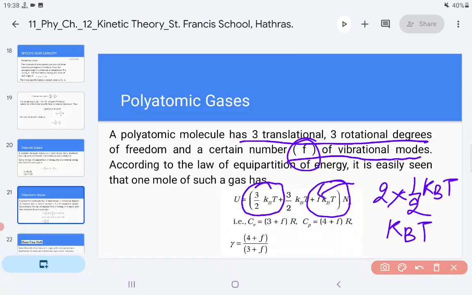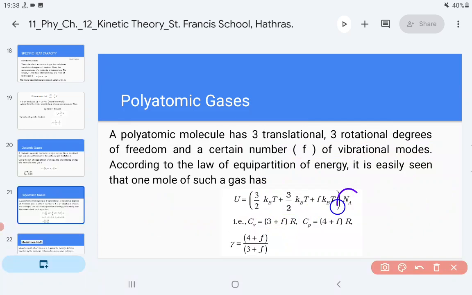See, so what is the total energy? 3 by 2 plus 3 by 2, 6 by 2 means 3 kBT plus f kBT, and you take kBT out and multiply by Na. See here, Na is the number of moles, 1 mole value. So it becomes R because kB into Na is R, right? And when you take its derivative, what will happen? T will go away, right. Now Cv has come, what will Cp be? Cv plus R, so it becomes 4 plus f R in place of 3. You divide these two, you get this, right?